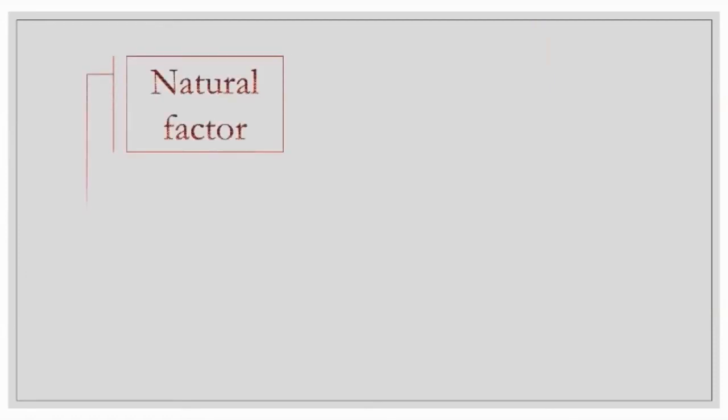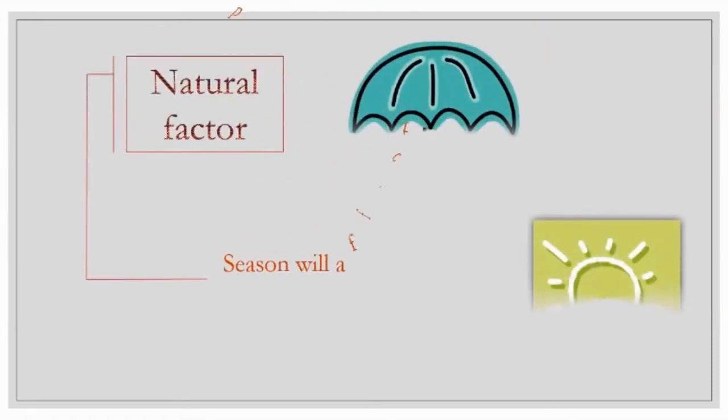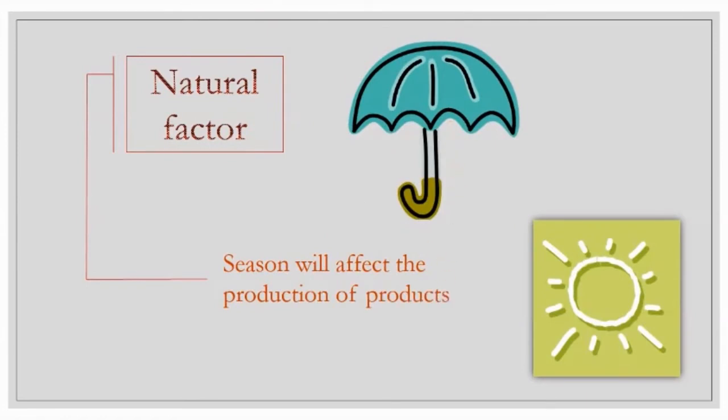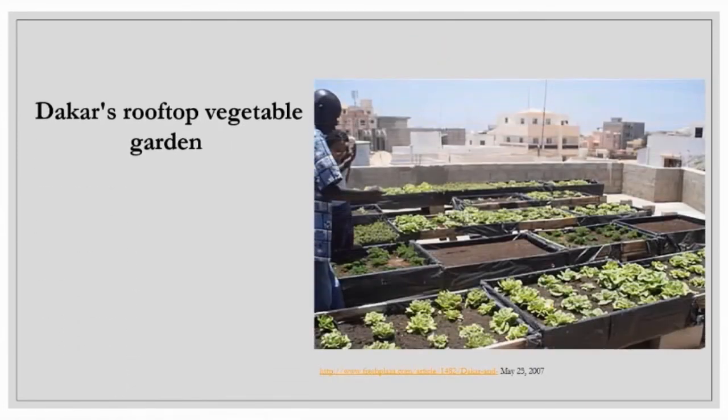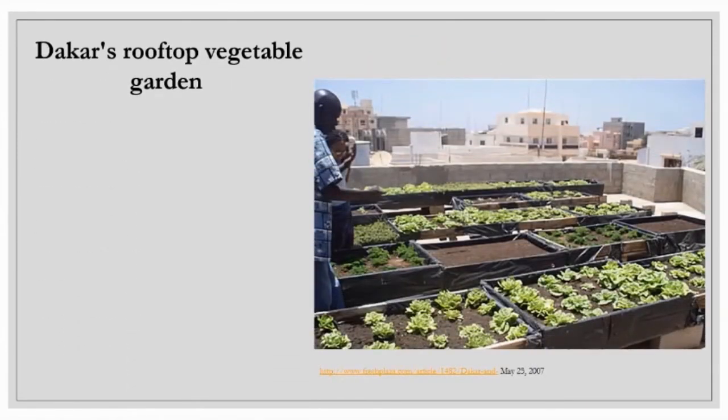The last determinant will be the natural factor. Natural factors such as season will affect the production of products. The example of a natural factor is a Dakar rooftop vegetable garden. Being right on the Atlantic Ocean moderates Dakar's climate considerably, making it less oppressively hot than much of Senegal's interior.